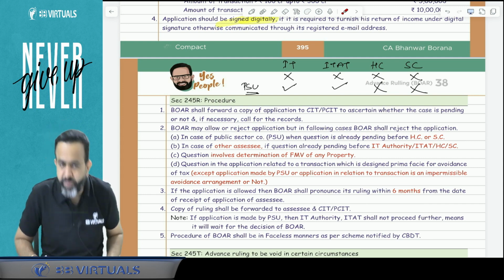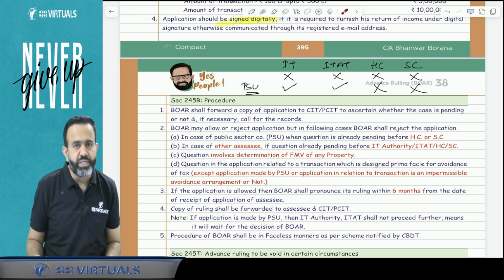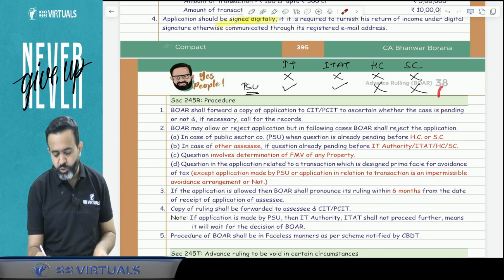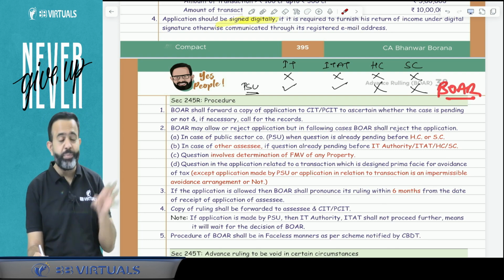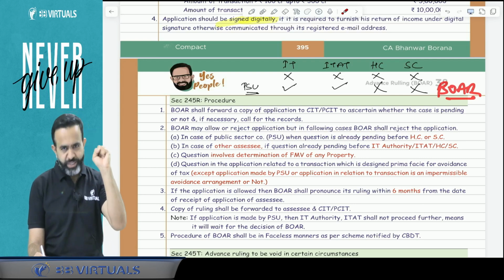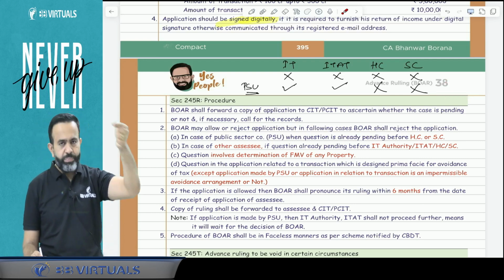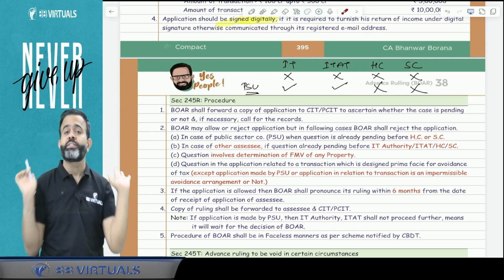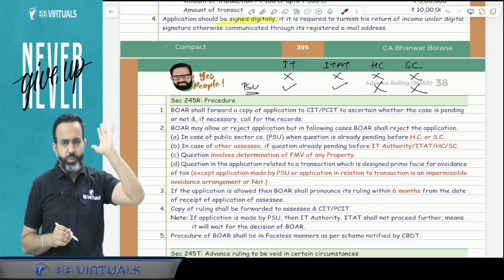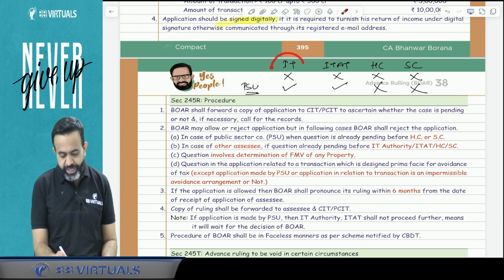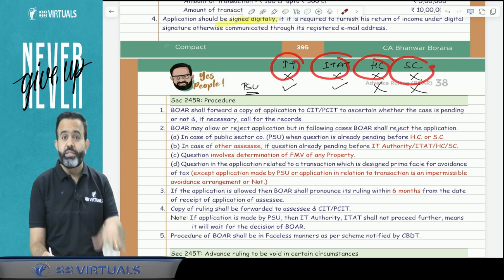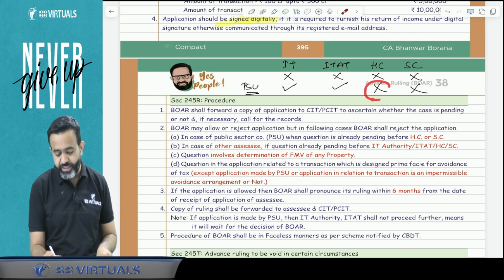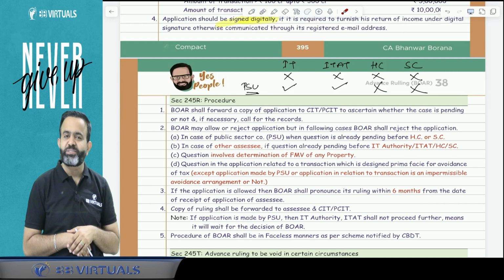Now one more point, guys. When you make the application to the authority for advance ruling, they may accept your application or they may reject it. Means when you make the application to the BOAR, that is, the Board for Advance Ruling, they may accept or reject your application. But guys, there are 4 cases when they will straightaway reject your application. One is, in case of any assessee, if the case is already pending with the IT authority or ITAT or High Court or Supreme Court, then they will reject your application. Or in case of a public sector undertaking, if your case is pending with the High Court or Supreme Court, then they will reject your application.